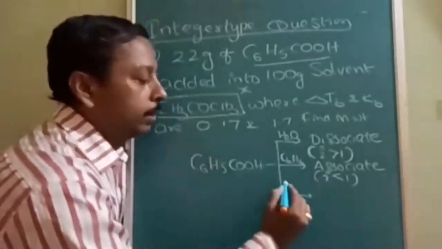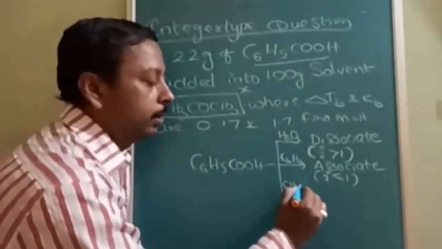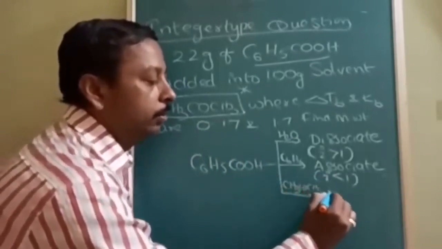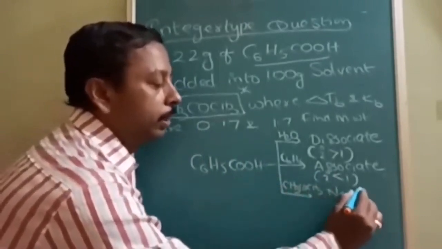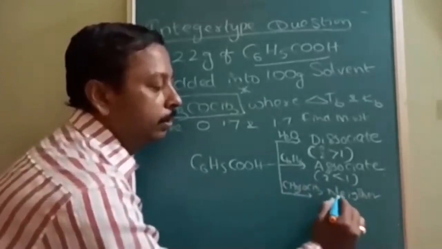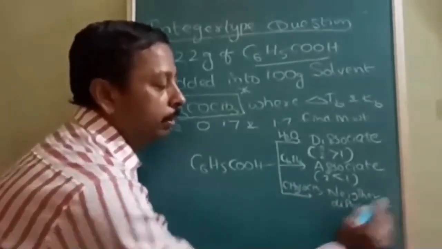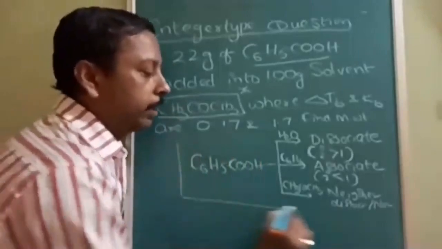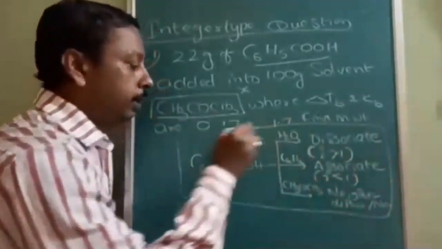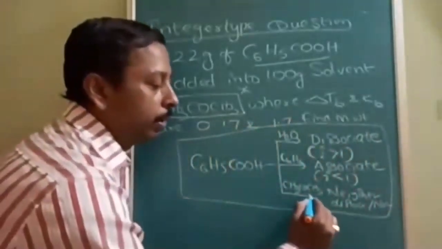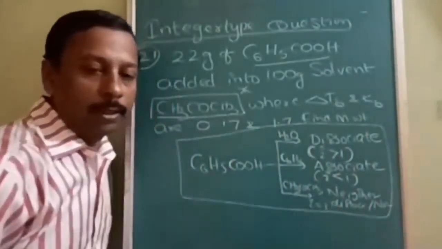But here it is acetone, CH3COCH3, so it neither dissociates nor associates. So this is a very important fact, and it is highly useful for this question. Here we should take i equal to 1.